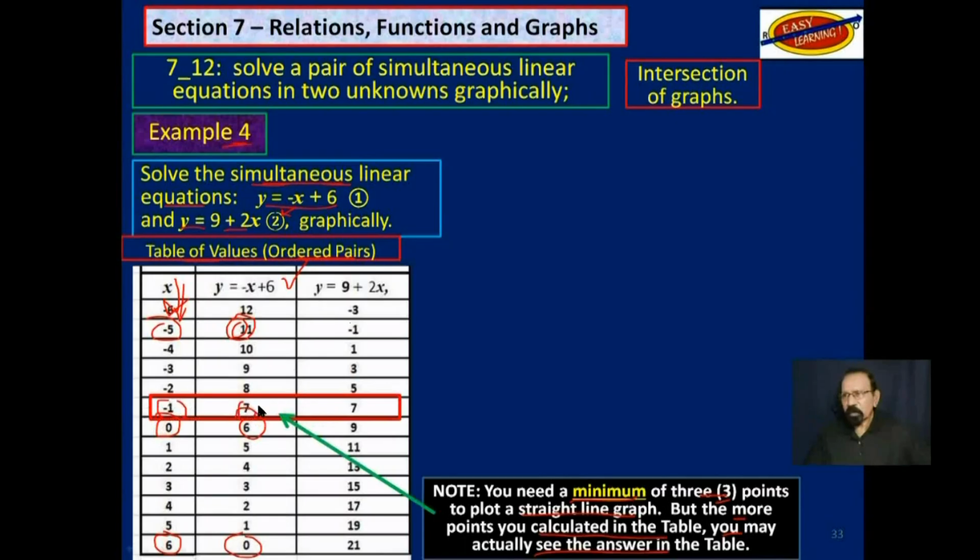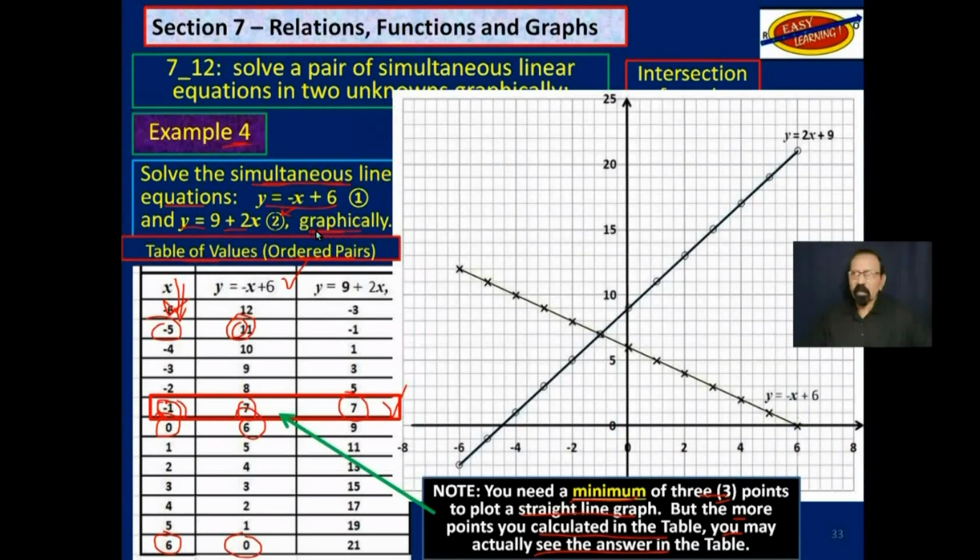Negative 1, 7. So if we had the ordered pairs, we actually know the answers. But the question says to solve those simultaneous equations graphically. So here are the two lines. Y is equal to negative x plus 6. That's this one here on the left. And this one up here, y is equal to 2x plus 9. Well, the software switches it around to 2x plus 9. We have here 9 plus 2x, same thing.